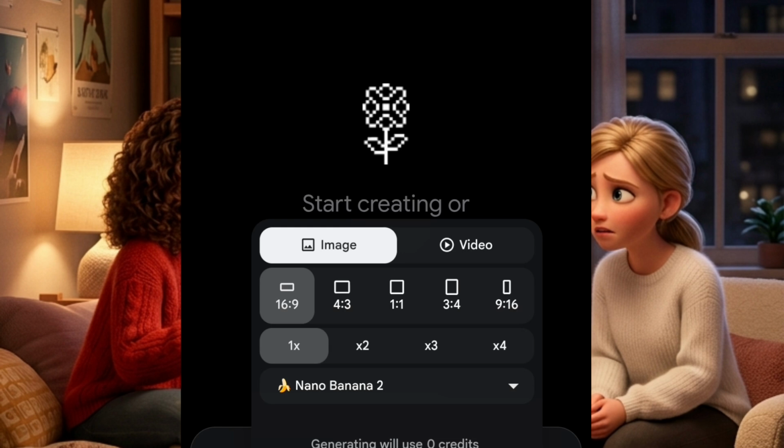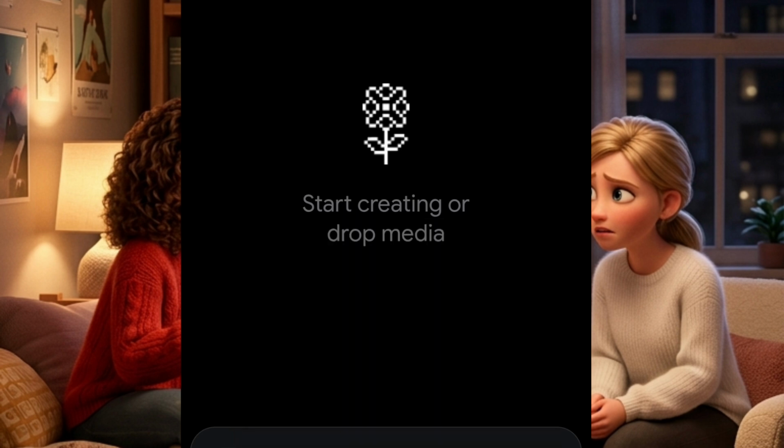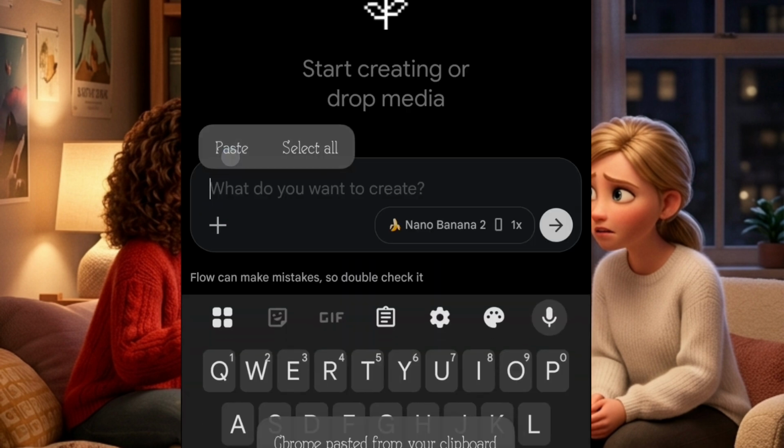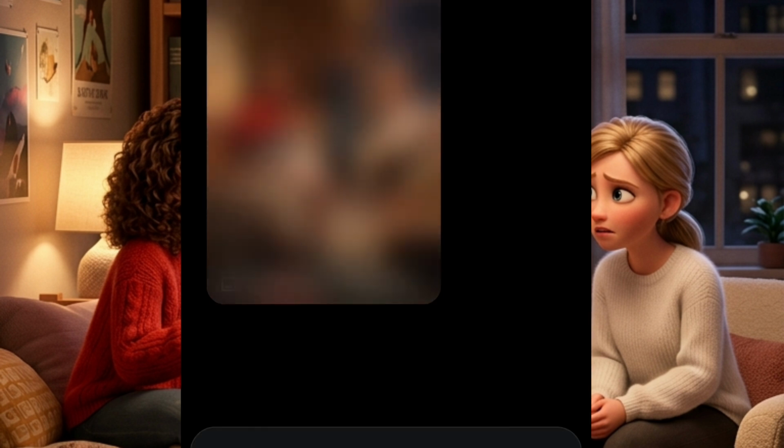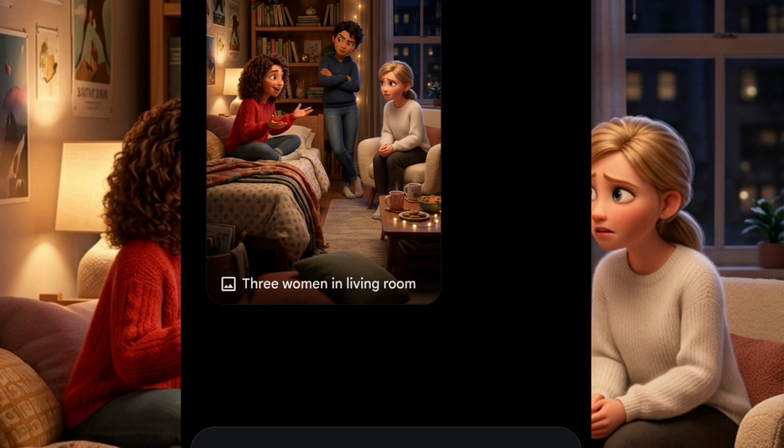If it's a video you want to post on your Facebook or your TikTok, you put it on 9:16 here. But if you want to upload on YouTube, you leave it at 16:9. So I'm going to put it on 9:16 here, and coming back, I'm going to paste my prompt here. After pasting my prompt, I'm going to click on generate here.